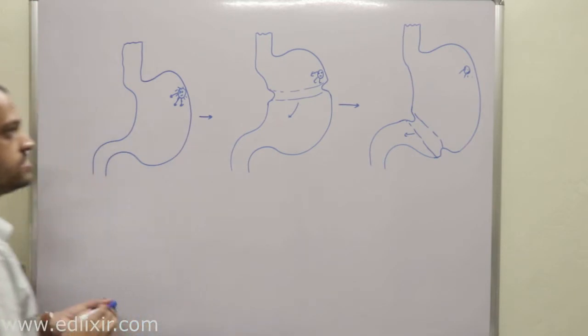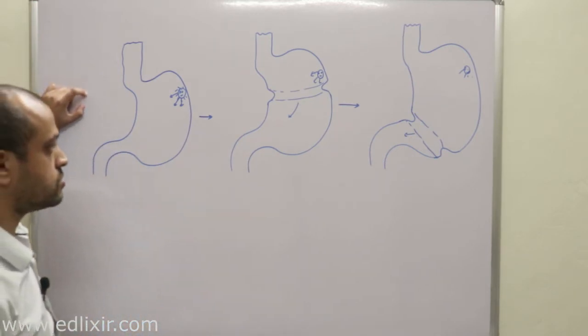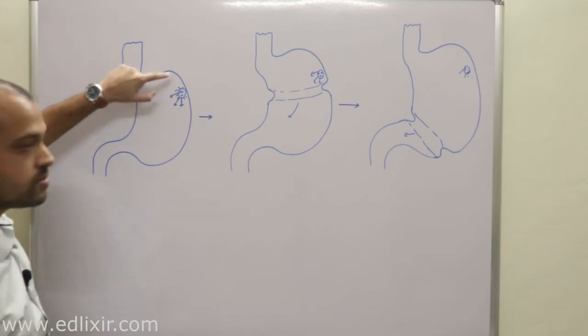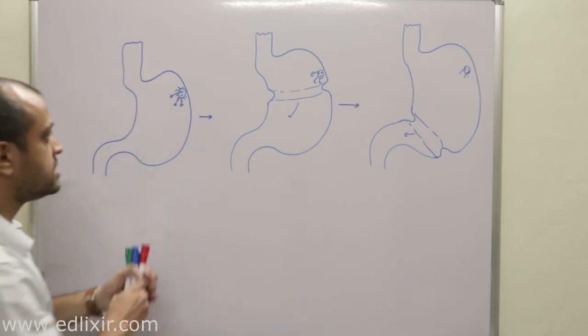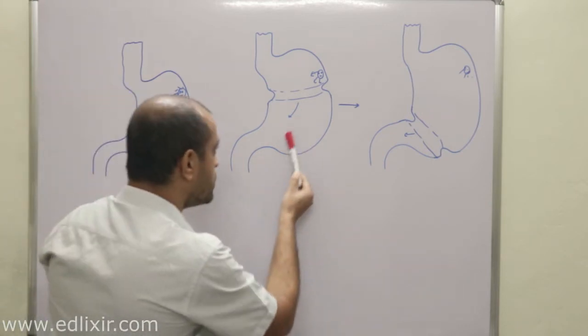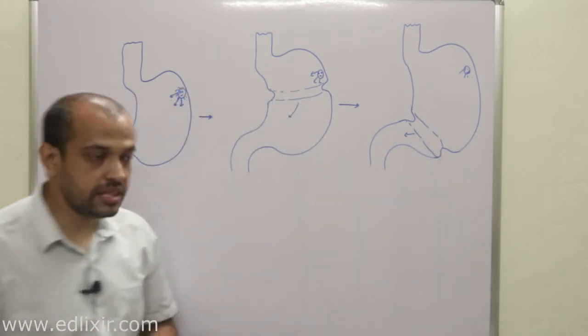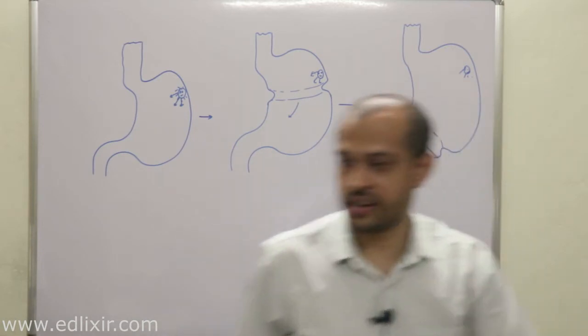What I was saying, I have actually drawn, is that when these slow waves generate with the help of interstitial cells of Cajal, they travel towards the pyloric area and then diminish. These slow waves are generated at 3 to 5 cycles per minute.